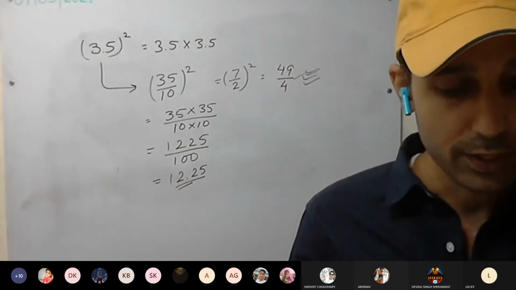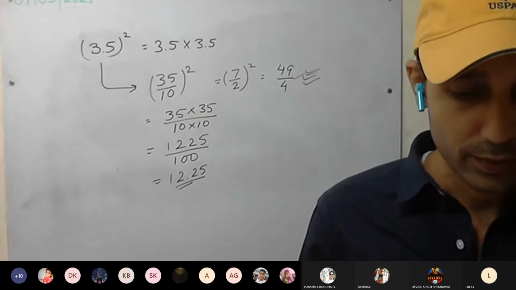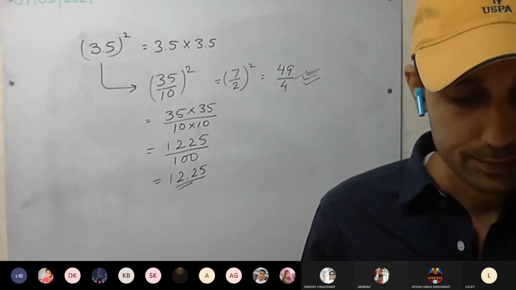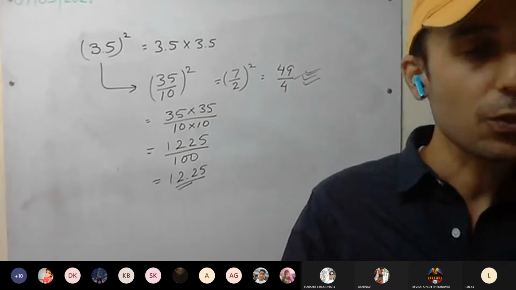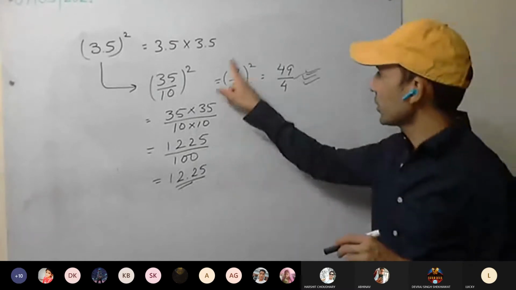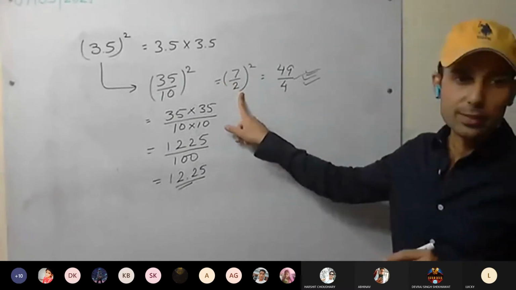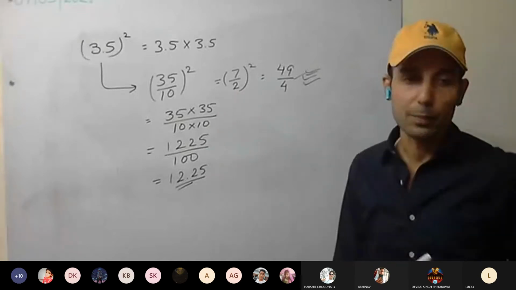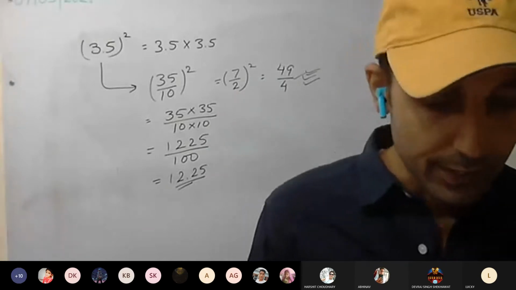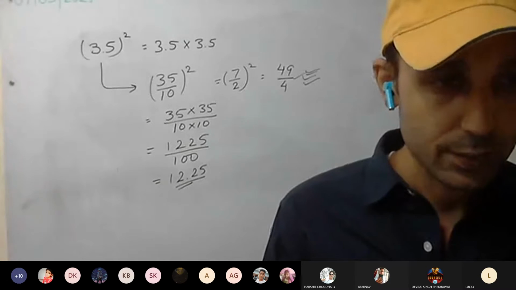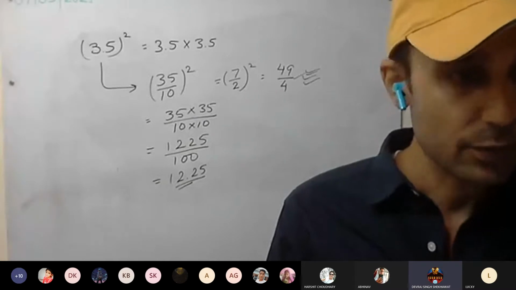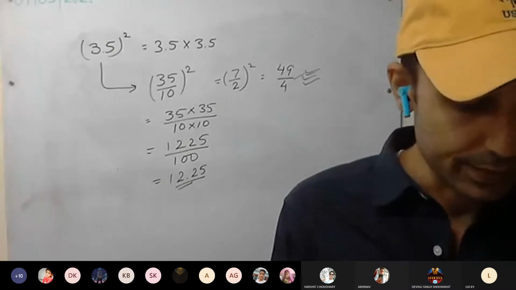Next one, do as homework. Next one, don't convert. Don't convert into fraction. It will be more trouble. So that will be more easy. 8 upon 100 we can write 8 into 8 into 8 and below 100 into 100 into 100. That will be more easy.